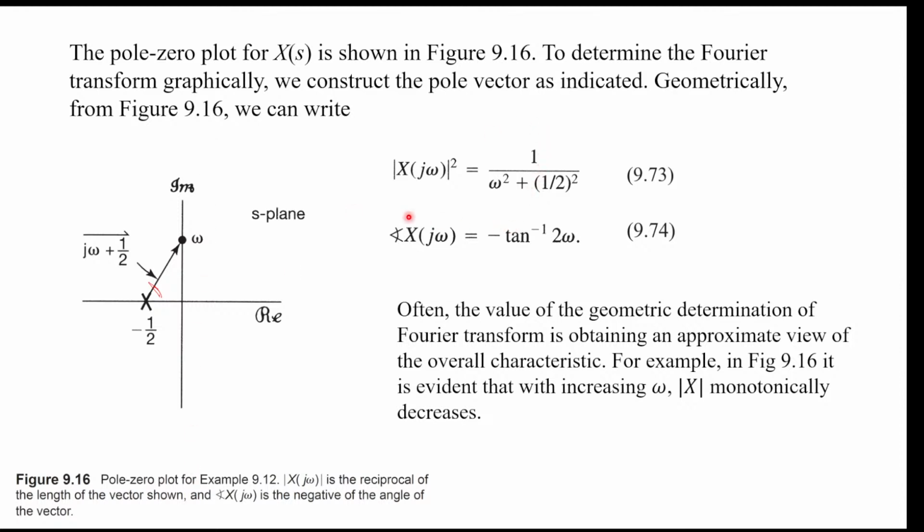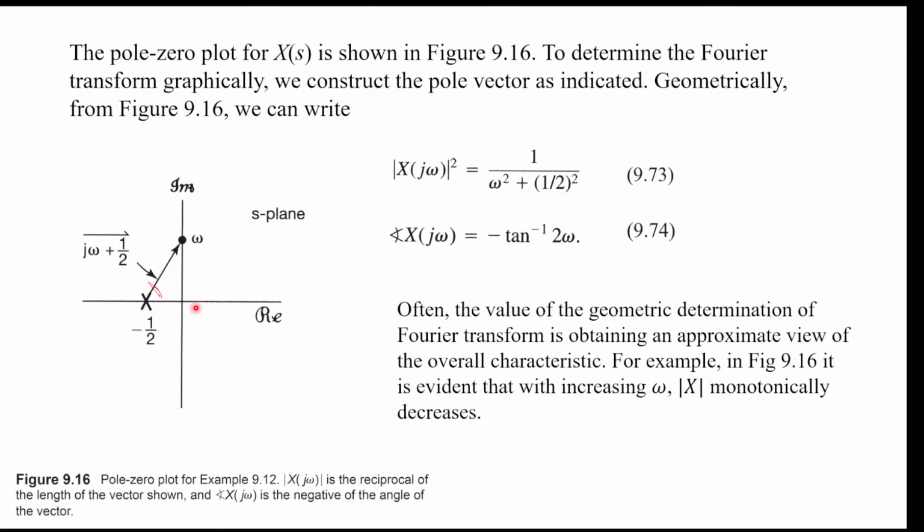So you see that your big X of j omega is largest when omega is around 0, and gets smaller when omega goes to plus infinity and negative infinity, because it's 1 over the length of this vector. Also, the angle of your big X can be read from this plot here.